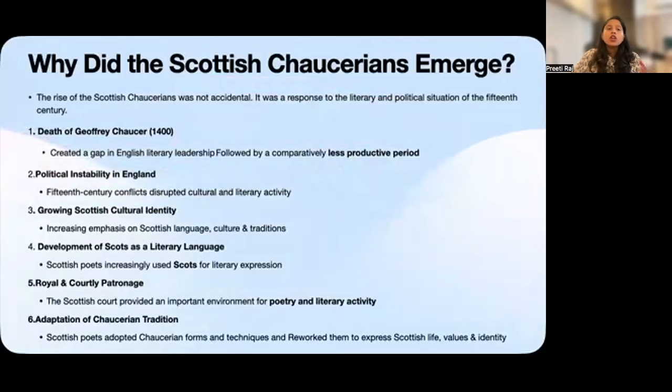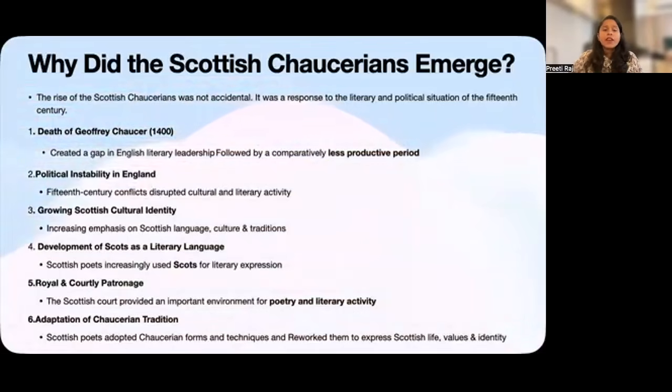As you already know, Scottish poets deeply admired Chaucer's achievement. They borrowed his literary forms and techniques, but they did not simply copy them. Instead, they adapted the Chaucerian tradition to their own Scottish context, incorporating Scottish language, culture, values, and experiences. So, the emergence of Scottish Chaucerian can be understood as the meeting of two important forces: Chaucerian literary influence and Scotland's growing cultural and literary identity.